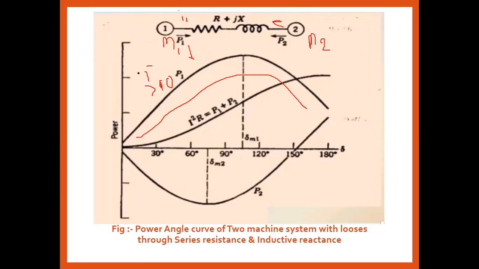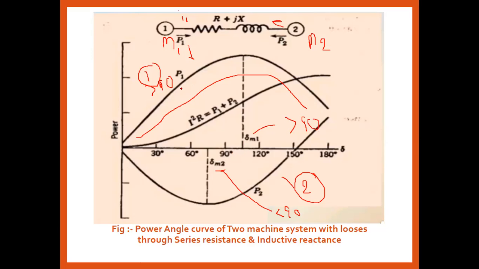That is for the 1, and this is for the 2. We are studying the maximum power we are getting at the receiving end with respect to the sending end, but it is less than 90 degrees. So the del 2 is always less than 90 degrees, as we observed from the diagram, and the del is always greater than 90 degrees. And the maximum power we are getting should be at del equal to 90